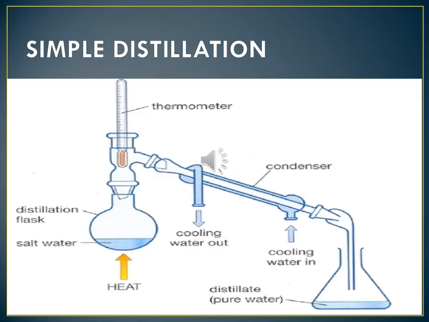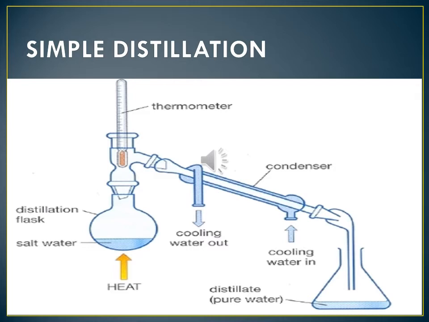In many countries, sea water is converted into drinking water by distillation. In many countries, no fresh water is there. So we take the sea water and give heat, and the vapors will come. On cooling the vapors, we will get water. This is the water distillation method.